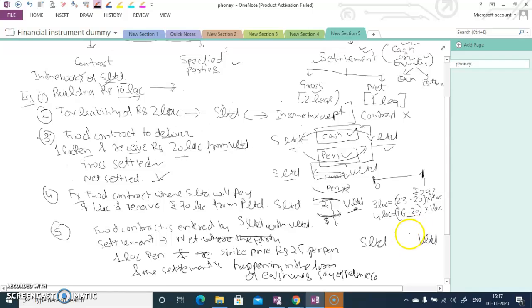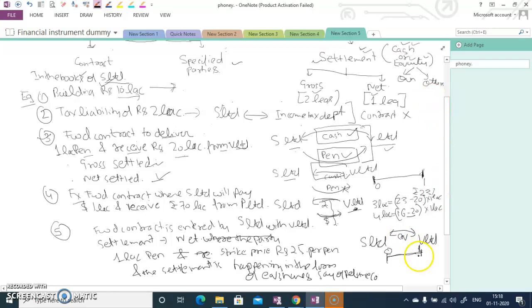Okay, so the net settlement is there, so those who are in the profitable position will be receiving equity shares. So suppose this contract is of 1 year. At the end of the 1 year, those who are in a profitable position will be receiving the Reliance shares. Okay, and the settlement is happening in the equity shares of Reliance.